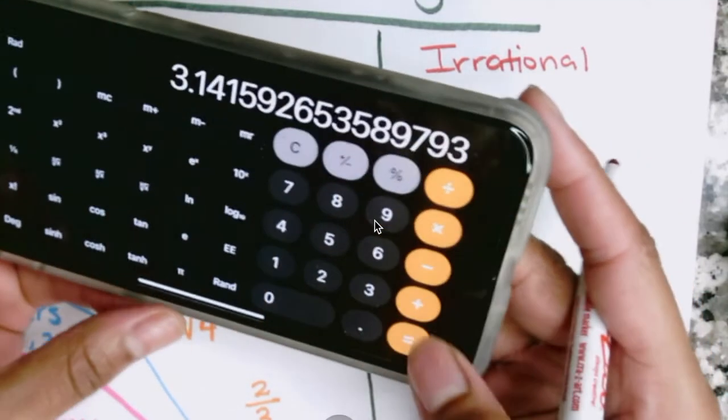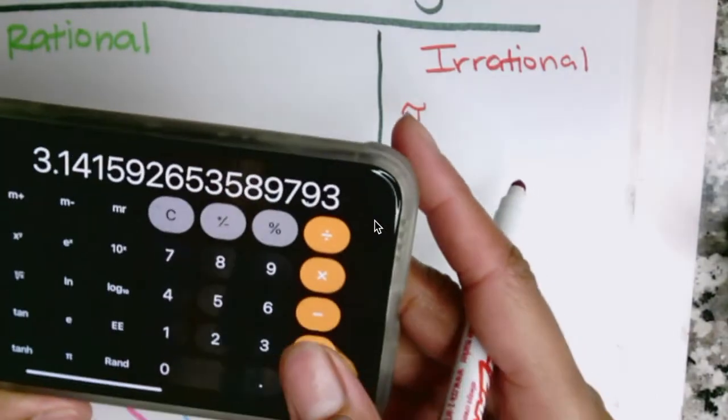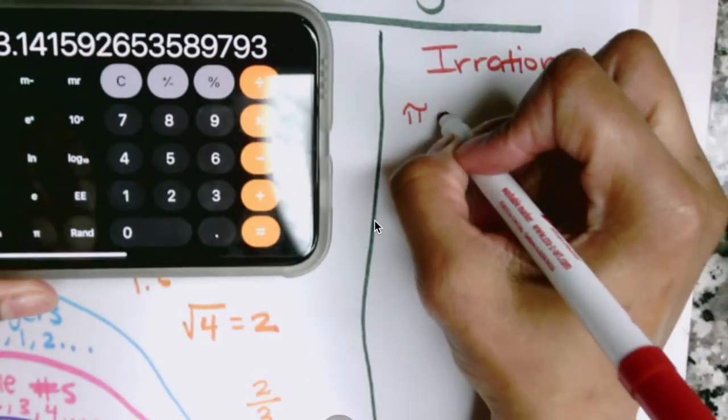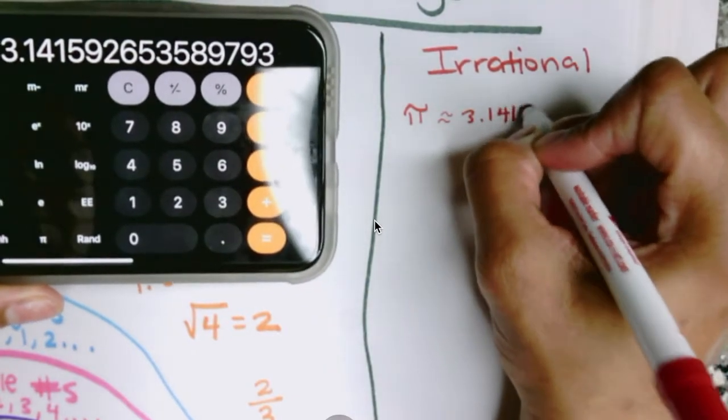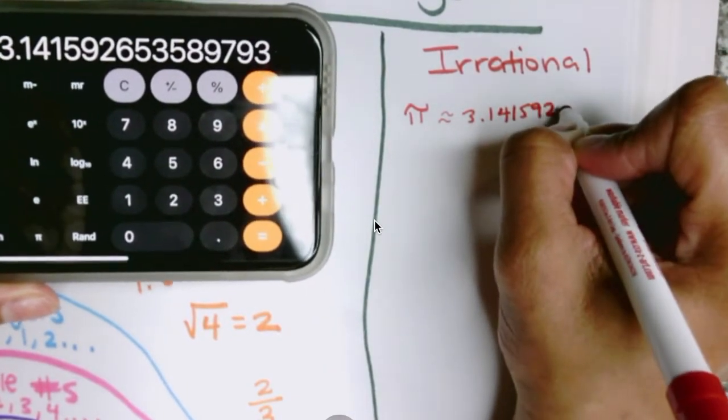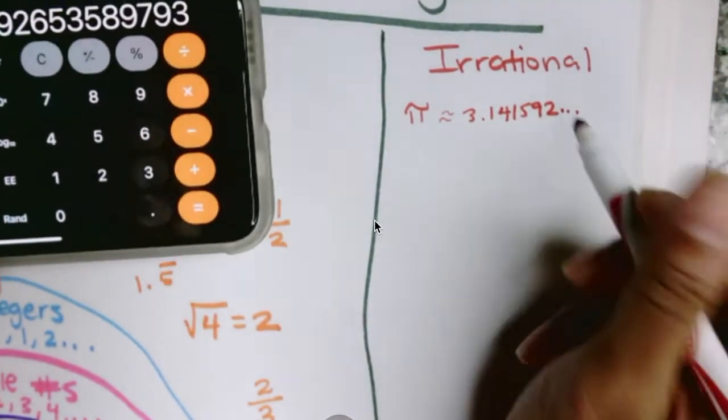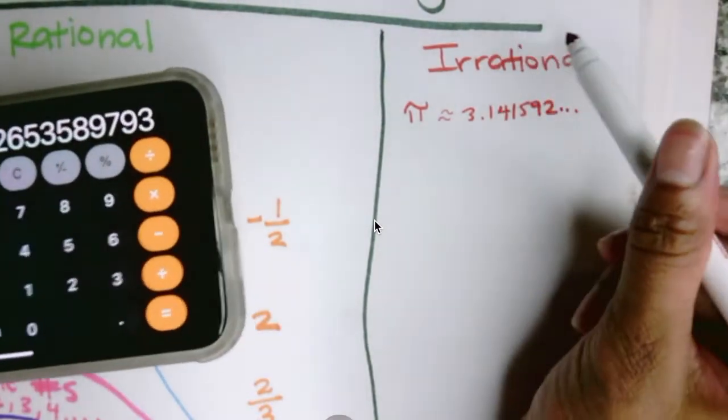Oh, there's pi. You see how this is a long decimal? Pi is approximately 3.141592, and so forth, right? We don't know what's going to happen next, so it's irrational.